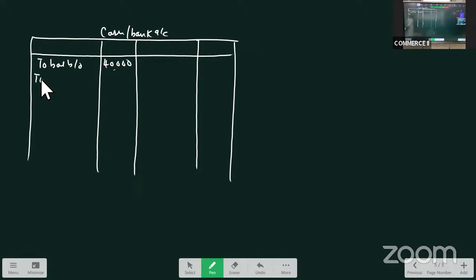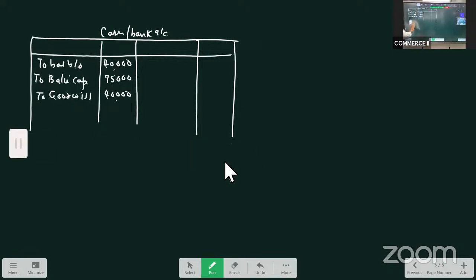Balu introduced 75,000 as capital. To Balu's capital, 75,000. And he also introduced goodwill. How much? 40,000 goodwill. Right? And here, both the partners are withdrawing goodwill amount. Whatever amount is credited to them, that much they are withdrawing. So there is an outflow of cash. So first we need to know what is the amount we have credited them, isn't it? We have to see how much goodwill is credited to them.